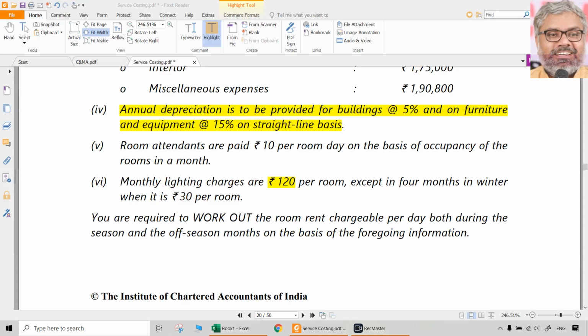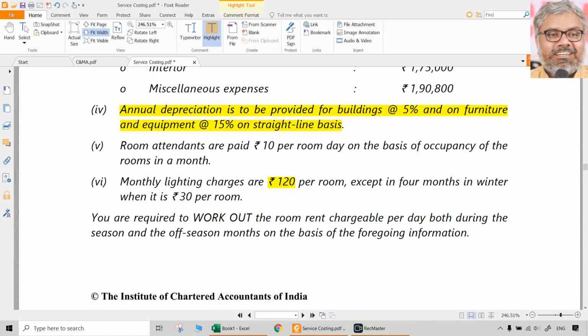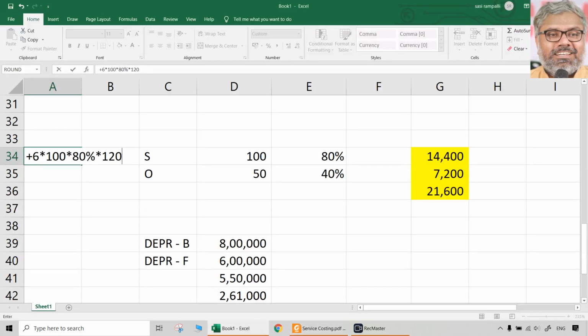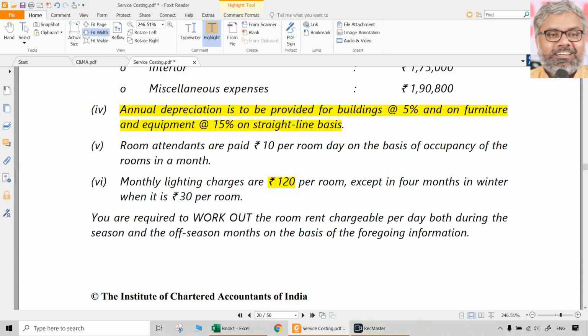So 6 months, 100 rooms, and per room 120 rupees each month. Like that, 80% of the rooms are occupied. So simply speaking, during the season, the lighting charges are 57,600 rupees.